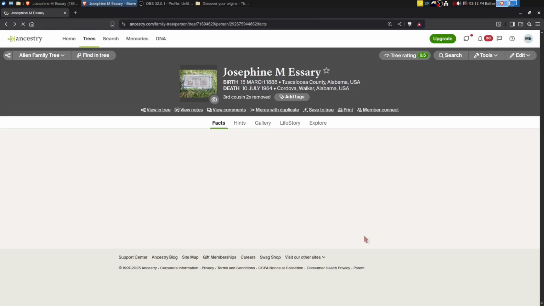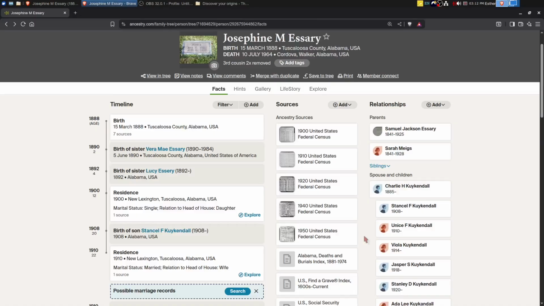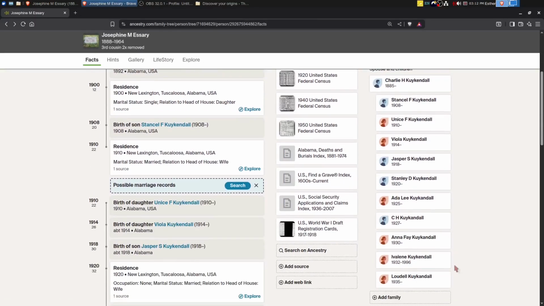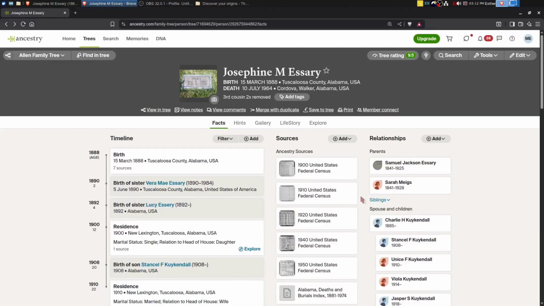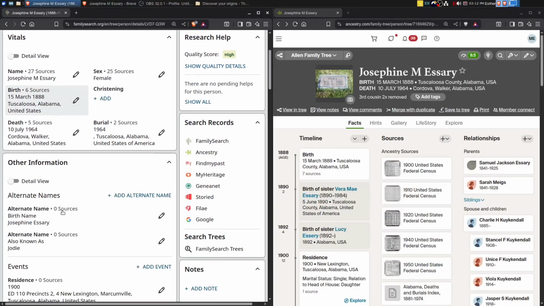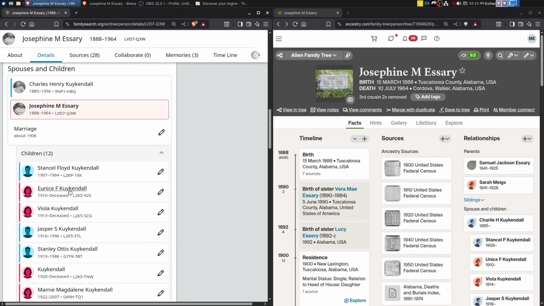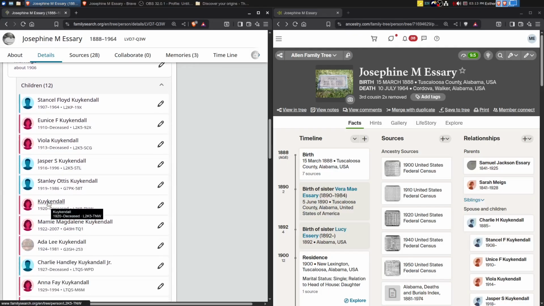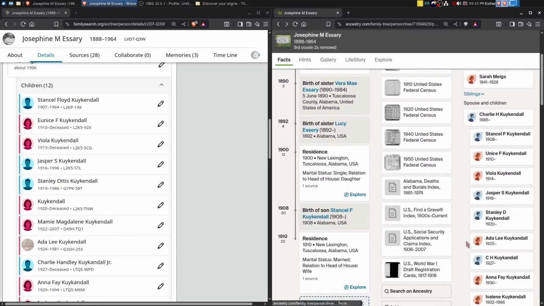All right. So we learned that they were married about 1906, and so far we've got 1, 2, 3, 4, 5, 6, 7, 8, 9, 10 children. So now let's go over and look at the FamilySearch family tree and see what we've got here. We've got 12 children. Okay, here's Eunice, Viola, Jasper, Kuykendall. I'm wondering what the sources are on that.